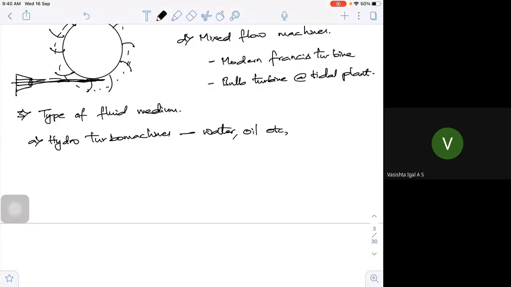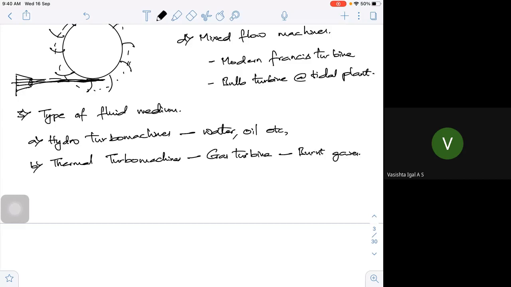If I use burnt gases, those are called thermal turbo machines. One example is your gas turbine, where we use burnt gases.